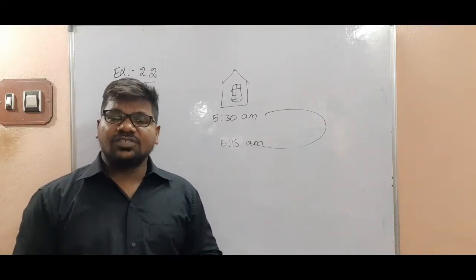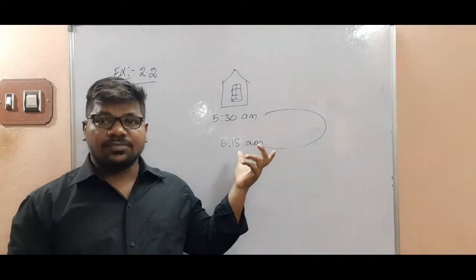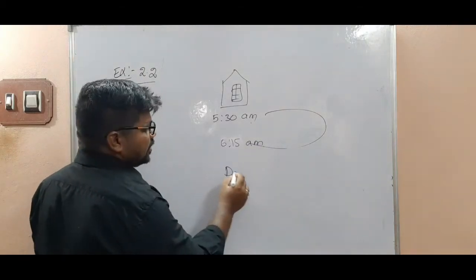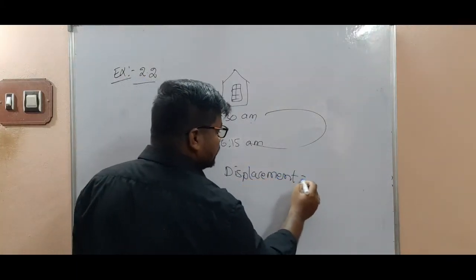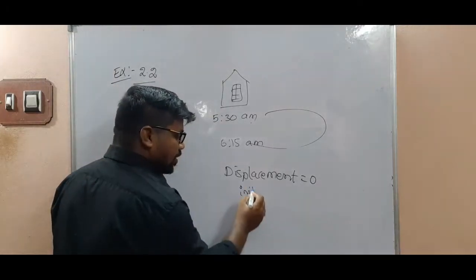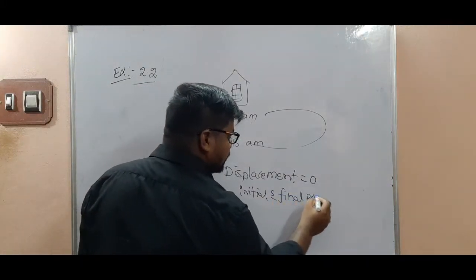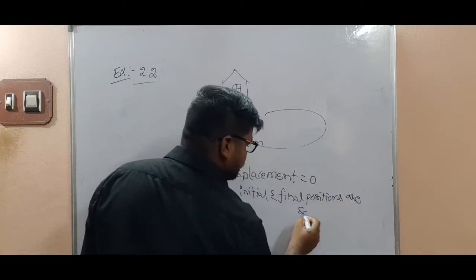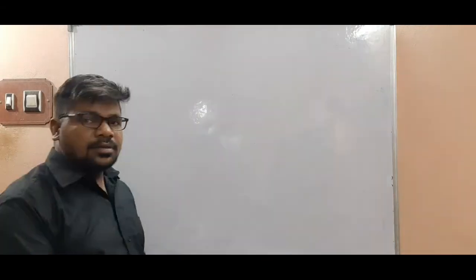The displacement means shortest path from initial and final. Okay, here there is no shortest path, starting and ending point both are same. Here in this case, displacement is 0. Displacement is 0 because initial and final positions are same. That's why displacement is 0, my dear children.